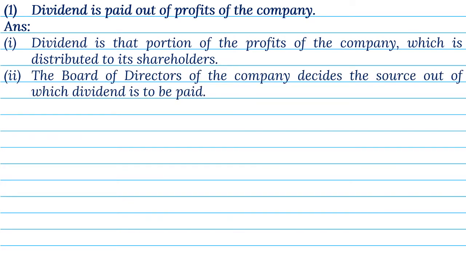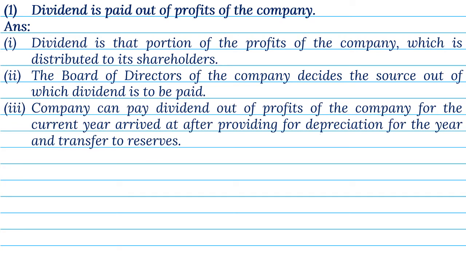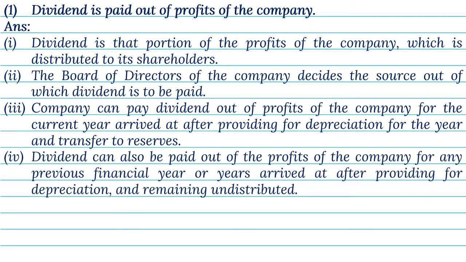2. The board of directors of the company decides the source out of which dividend is to be paid. 3. Company can pay dividend out of profits of the company for the current year, arrived at after providing for depreciation for the year, and transfer to reserves. 4. Dividend can also be paid out of the profits of the company for any previous financial year or years, arrived at after providing for depreciation and remaining undistributed.